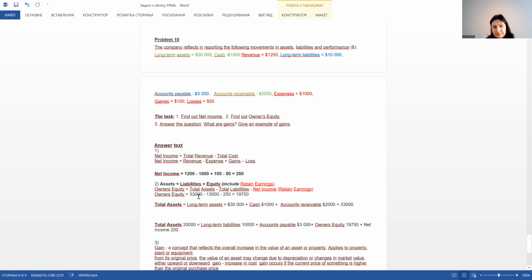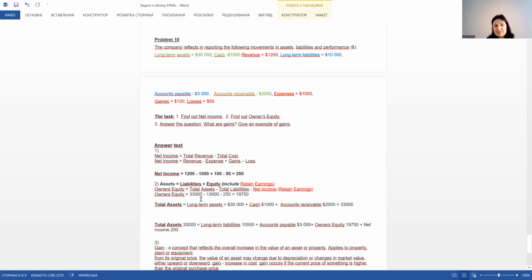And so according to this approach, owner's equity is equal to total assets, 33,000. Let us see how we found 33,000. Let us look at our green elements. 30,000 plus 1,000 plus 2,000, 33,000 together, yeah?